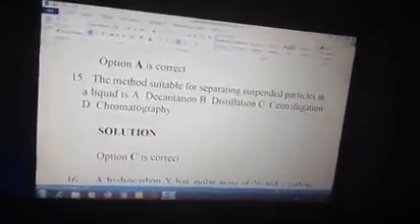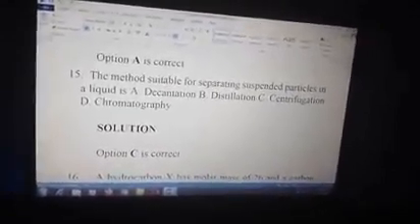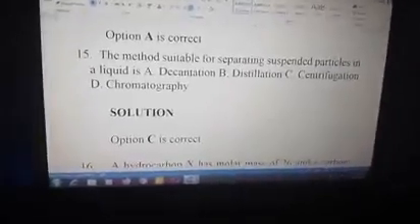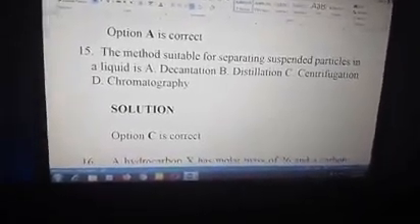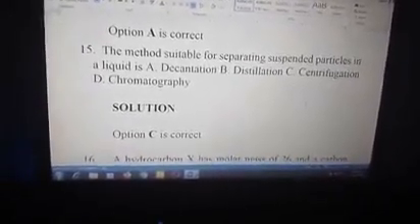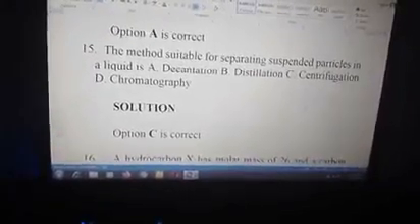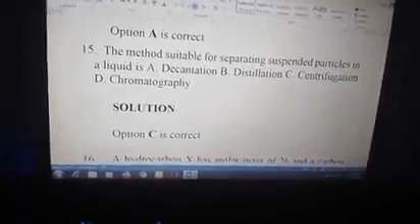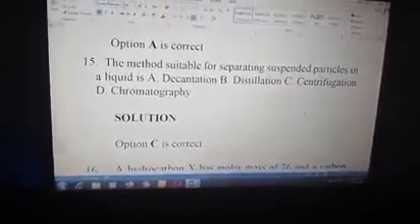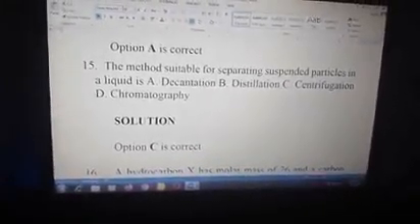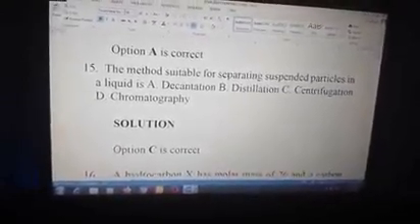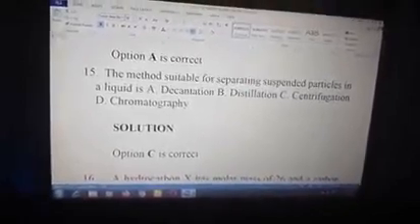Number 15. The method suitable for separating suspended particles in a liquid is A, decantation, B, distillation, C, centrifugation, and D, chromatography. The answer to the question is option C, centrifugation. Look at the options. A is likely an answer, decantation, but it's not A. Because in decantation, you allow the substance to settle to the bottom of the container before you pour out the liquid, leaving behind the solid.